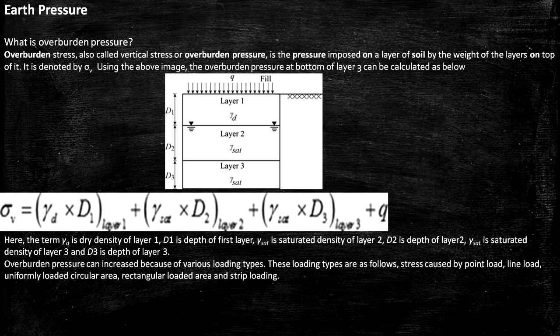Using the above image, the overburden pressure at the bottom of layer 3 can be calculated as below. In the figure, there is an overburden pressure Q and the soil is divided into 3 layers with depths D1, D2, D3 respectively. The first layer soil is in dry condition, and the second and third layer soils are in saturated condition. So overburden pressure sigma V equal to gamma d into D1 plus gamma sat into D2 plus gamma sat into D3 plus Q.